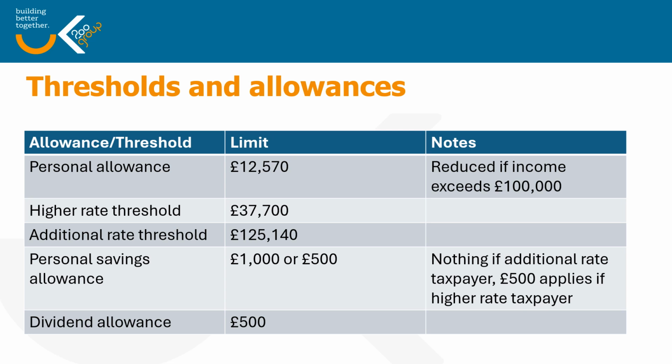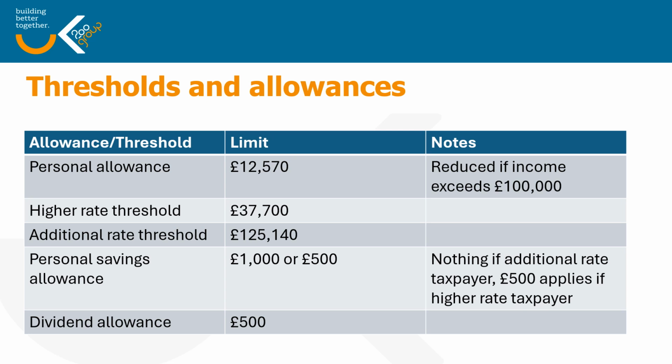The higher rate threshold is the point at which you move from paying basic rate to higher rate tax, and that is currently £37,700. And the additional rate threshold, which again is the point when you move from higher rate to additional rate, is